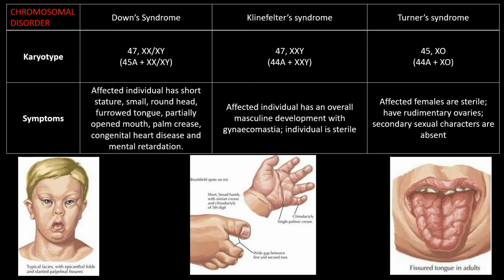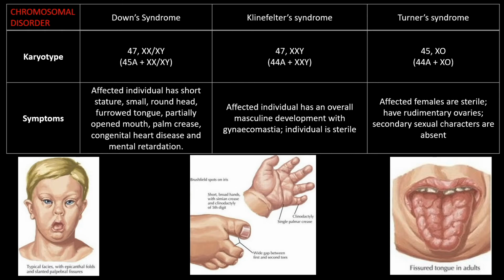After studying the Mendelian disorders, we have to study the chromosomal disorders. The three types of chromosomal disorders are Down syndrome, Klinefelter syndrome, and Turner syndrome. Here, change in chromosome structure and number causes a series of abnormalities collectively known as a syndrome.